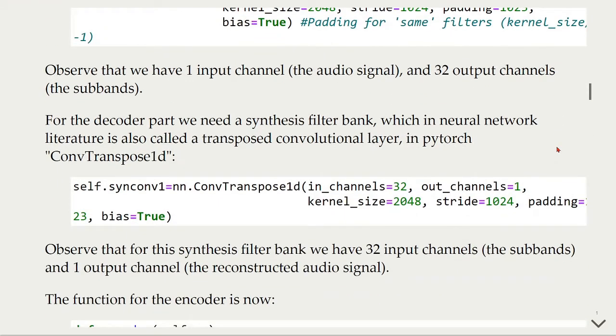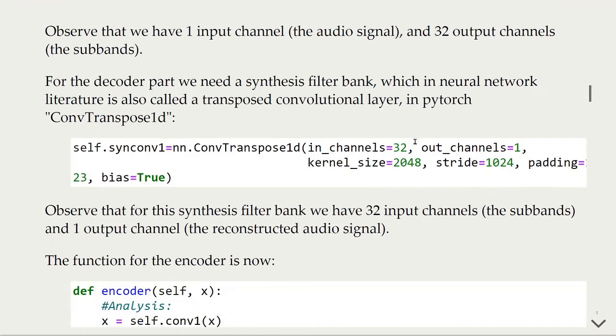For the decoder part, we need a synthesis filter bank, which in neural network literature is also called a transposed convolutional layer. And in PyTorch, we can use the ConvTranspose1d. Therefore, we will have our ConvTranspose1d that has in channels equals 32, out channels equals 1, the kernel size equals 2048, the stride equals 1024, and padding equals 1023.